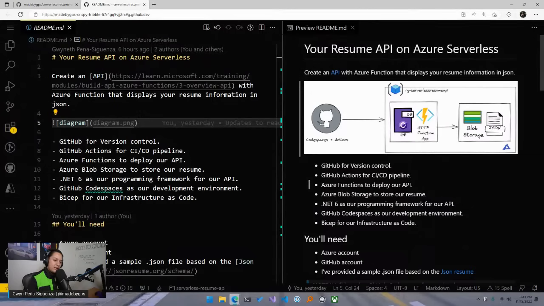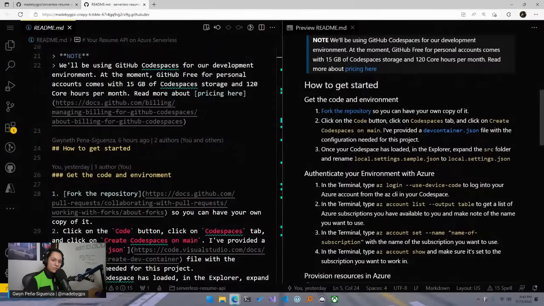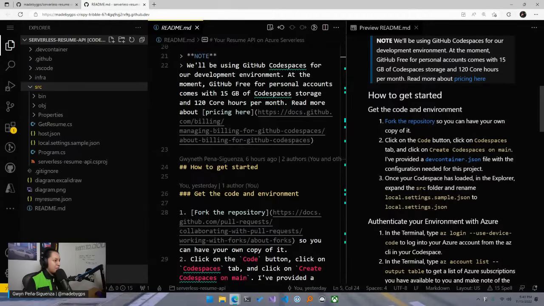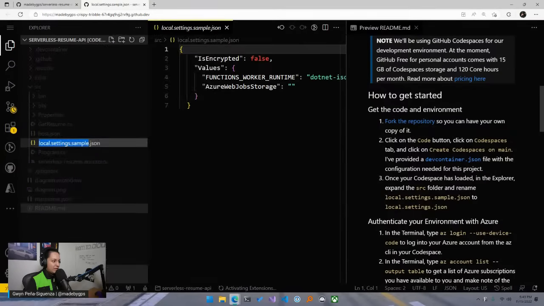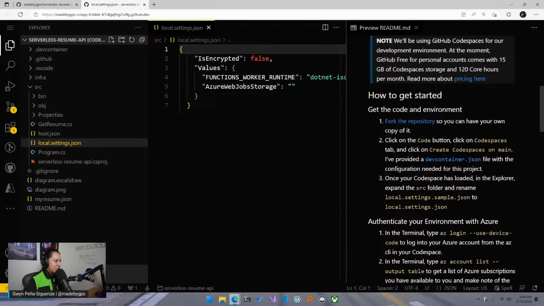And this has all the steps that we need. We're going to start on this first step here that says how to get started. So we've already forked a repository. In my case, I'm just using my own. And then you're going to click on the code button. We already did all of that. And the first thing it tells us is once your codespace has loaded in Explorer, you're going to expand the CRC folder and rename it. So on the left side here, there is a folder called CRC. We're going to expand that. And then this local.settings.sample.json, we're going to right click, and then we're going to remove the sample from. So you're going to rename it to local.settings.json.